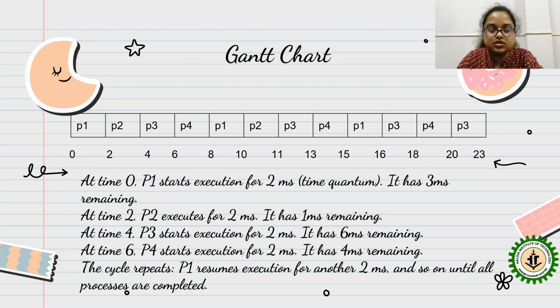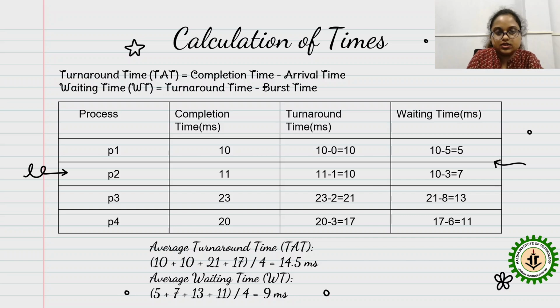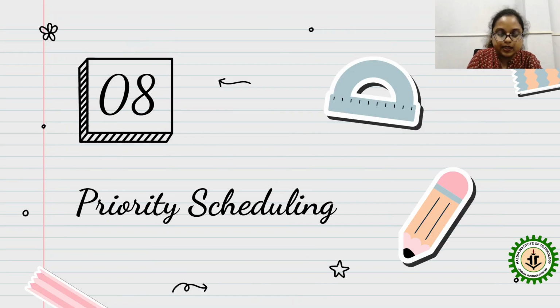So at time 0, P1 starts execution for the 2 millisecond time quantum. It has 3 milliseconds remaining, as I have told earlier. Then at time 2, P2 executes for 2 milliseconds. It has 1 millisecond remaining. After that, at time 4 and time 6, the cycle repeats. P1 resumes execution for another 2 milliseconds and so on, until the process is completed. Now, the completion time you can get from the Gantt chart, then you have to calculate turnaround time, then the waiting time, and then the average turnaround time and average waiting time similarly.